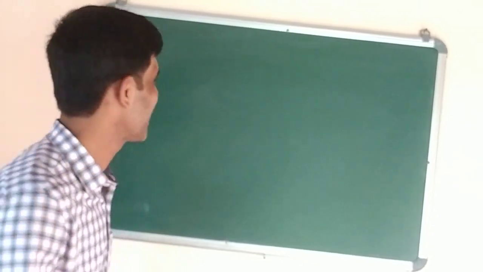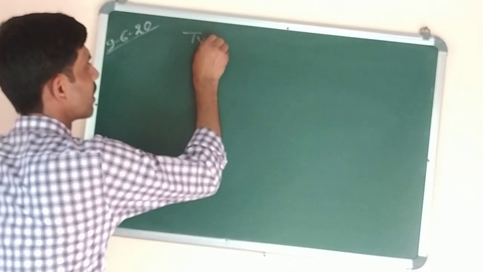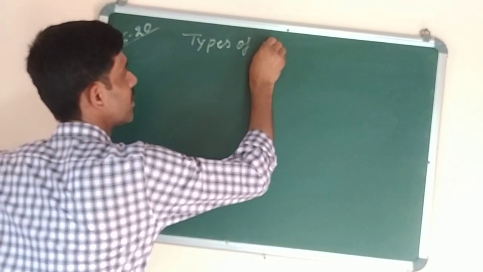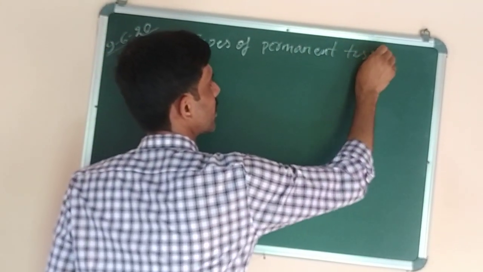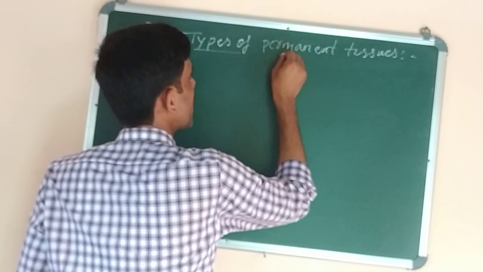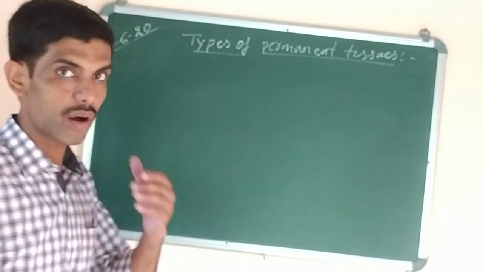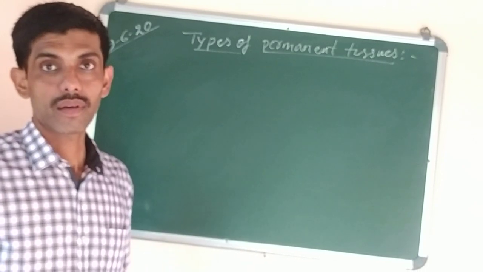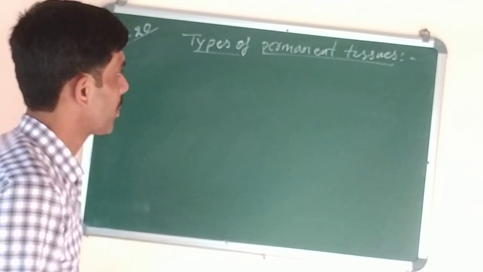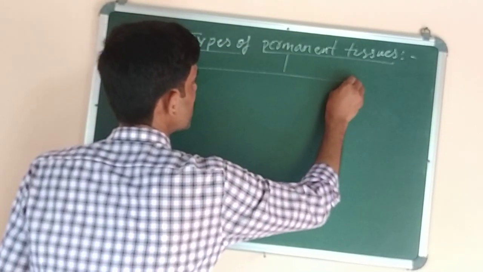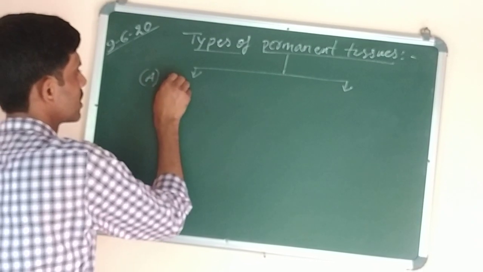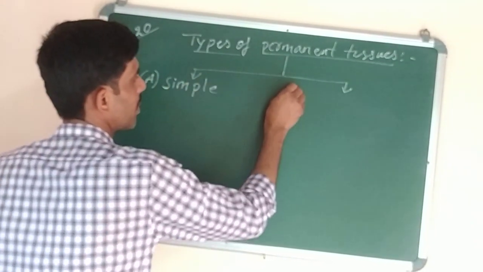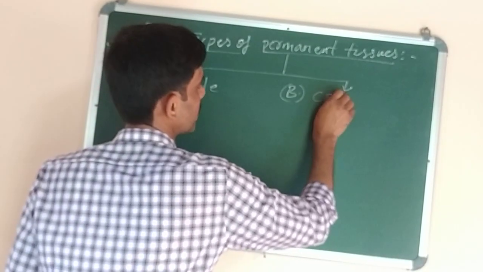Now next we have to do types of permanent tissue. How many types of permanent tissues are there? Depending on the constitution of the cell, permanent tissues are divided broadly into two categories. What are they? Number A, simple tissue, and number B is complex tissue.